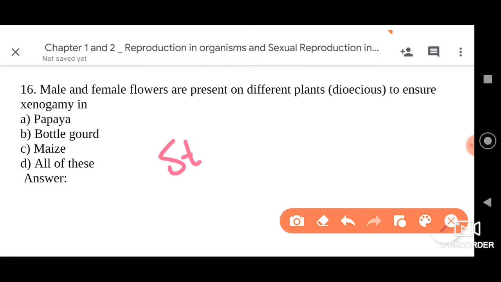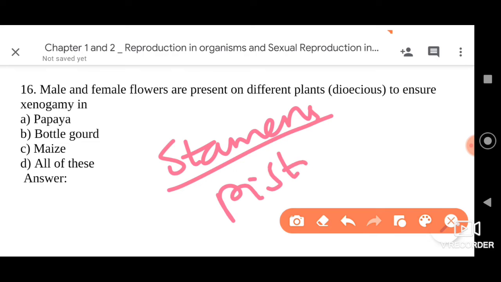If only stamens are present in a particular flower, that type of flower is a staminate flower. If only a pistil is present, pistil meaning many carpels together, right?